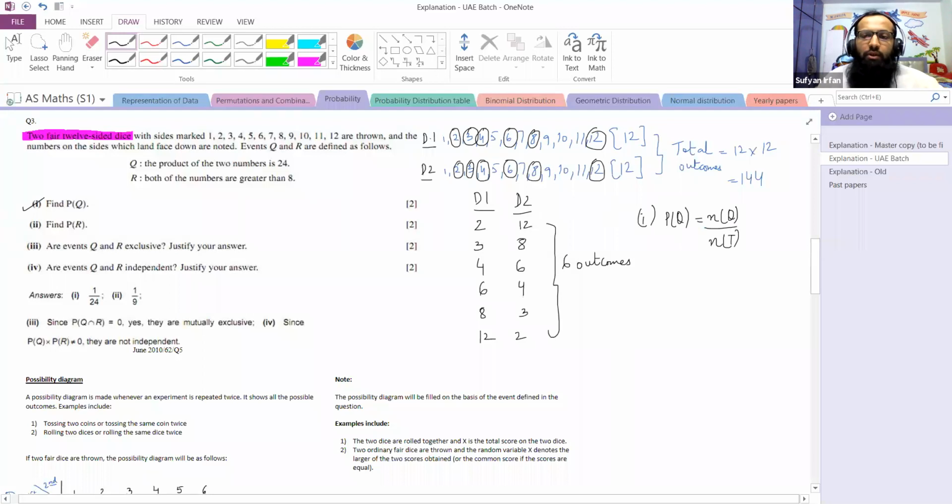The total possible outcomes are 144, which we have already found, and the number of outcomes in event Q is 6. The probability of Q would therefore be 6 upon 144. If you simplify it, the answer would be 1 upon 24.